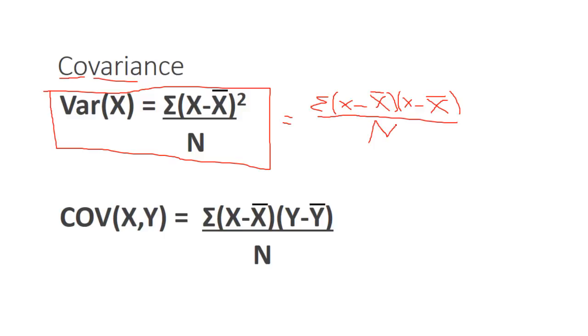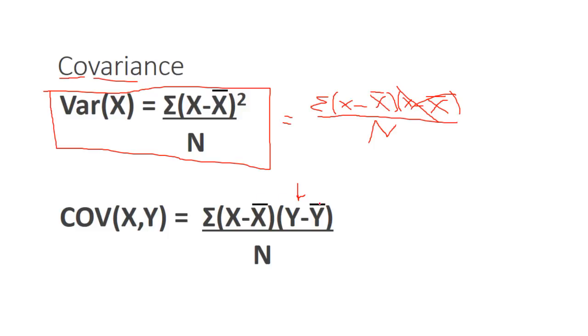But now we're interested in looking at how two variables relate to each other. So all we're going to do is get rid of this part, and instead of that, we're going to do this. We're going to find the sum of (x minus x bar) times (y minus y bar).